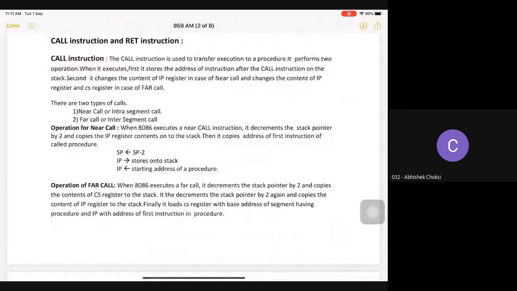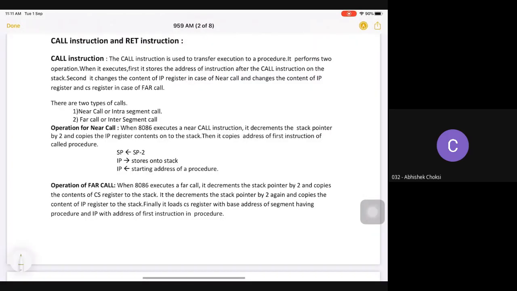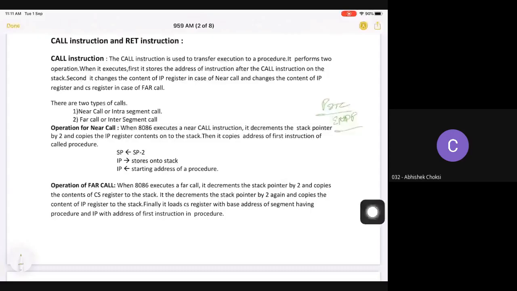So we have the PROC assembler directive, the ENDP directive, the call instruction, and the return instruction. These are the 4 things that we can use to define our procedure.